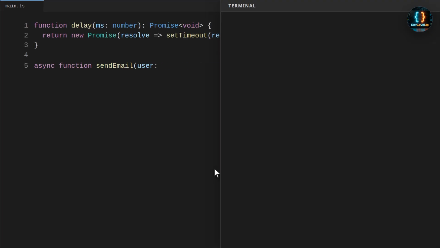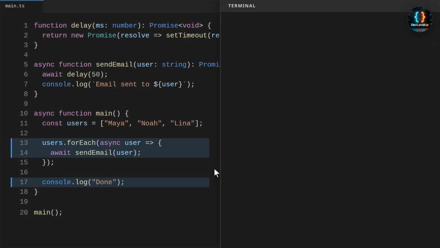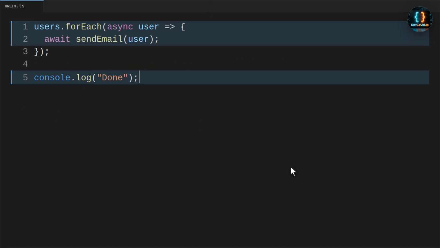Here we have a notification script that should send emails and then print done. The callback awaits each send, but now we run it and see that the final message appears first. Let's explain the timing. Await is inside the callback, so it only pauses that callback. The forEach call does not collect those promises, and main reaches done right away.